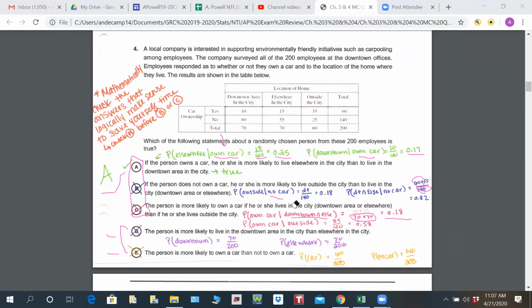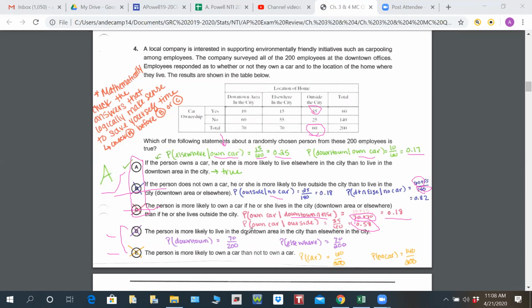And then if I'm given that they live outside the city, and I want to know how likely they are to own a car, again, outside the city there's 60 total, and owning a car, there's 35. So that would give me 35 over 60, which is 0.58. Again, if you compare the numbers, these two are not true statements. So mathematically, B and C are also out.